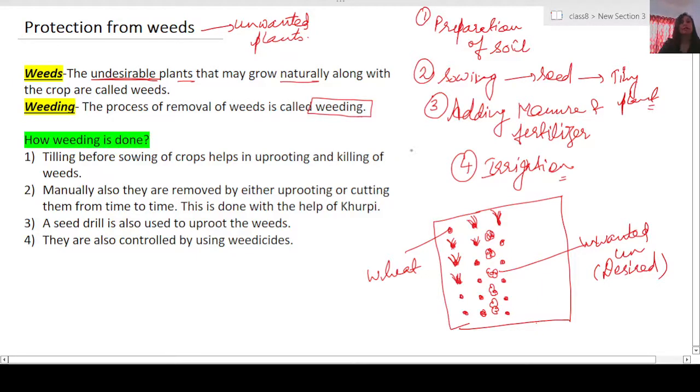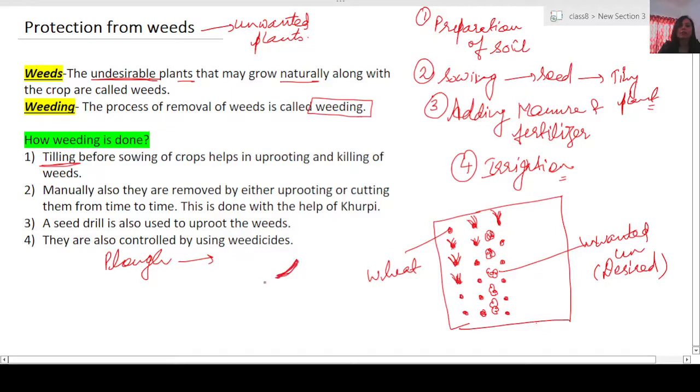Weeding can be done in various ways. It can be done during the tilling process. If you remember, during the preparation of soil we understood what a plow is. The plow goes inside the soil, and it has a sharp iron end.